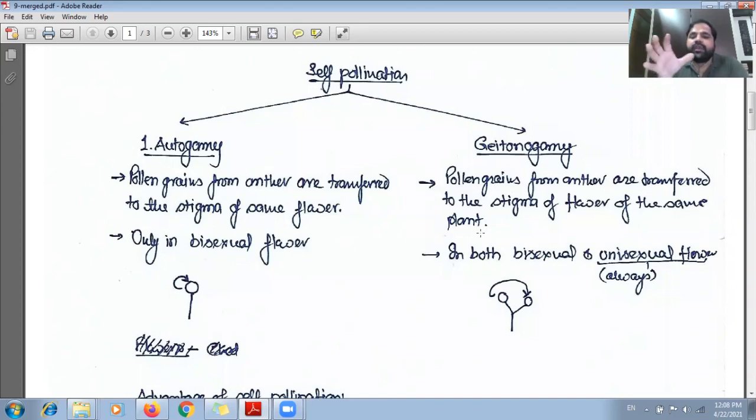So this geitonogamy takes place in both bisexual as well as unisexual flowers. And in case of unisexual flowers, this is the only process through which pollination takes place. It means in case of unisexual flowers, geitonogamy is the only type of pollination.